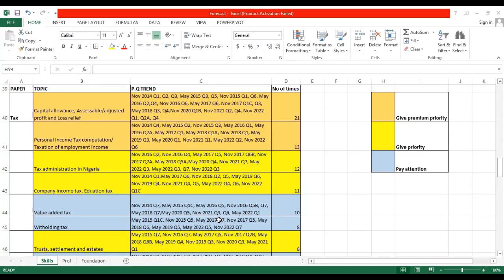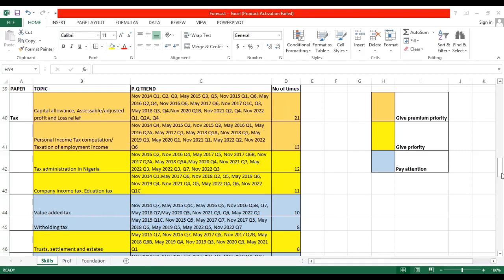You want to pay, as in give priority to this topic. As you can see on the screen, the last time it was examined was May 2019. So it's not been examined in November 2019, May, November 2020, May, November 2021, May, November 2022. Guys, most likely you are not escaping this. So, in fact, I should have put it as part of the topic to give premium priority to get the point. So, you want to pay attention to introduction to taxation.